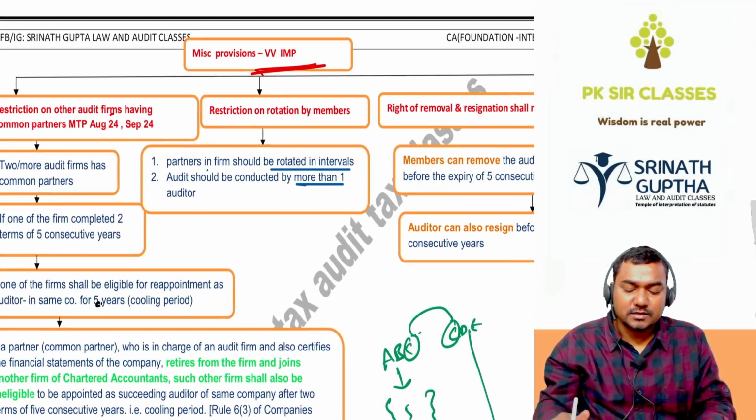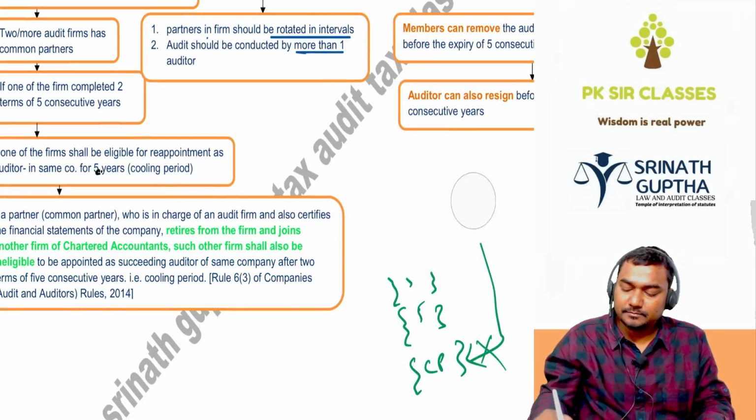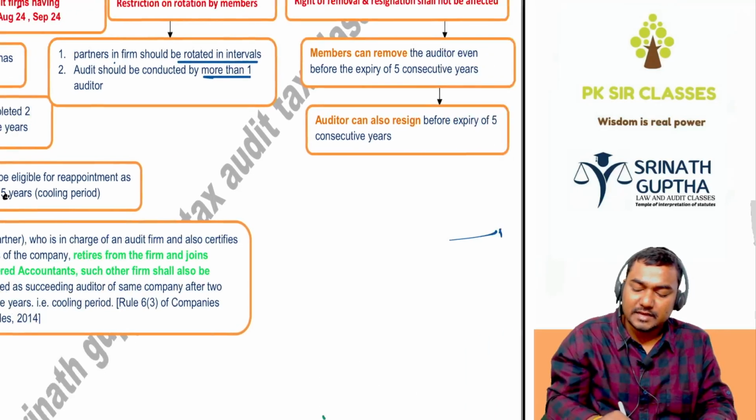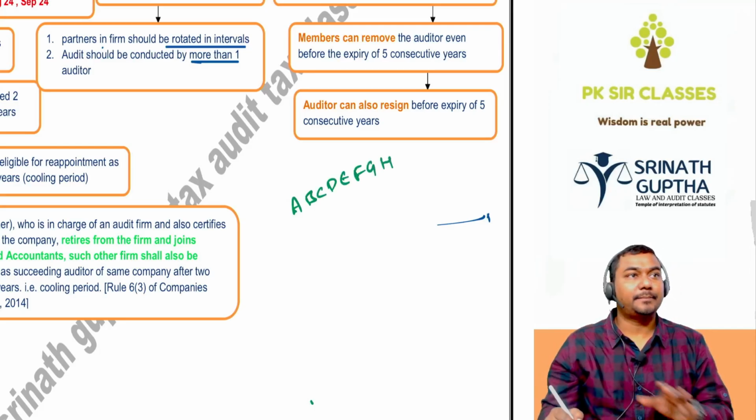Next: restriction on the rotation by members. Members in the firm should be rotated. So one firm is there, beta, the firm is having so many partners. Ajay, Bharat, Charan, Dhiran, Ishwar, Firdos, Kaus and Hussein are the partners of this firm.